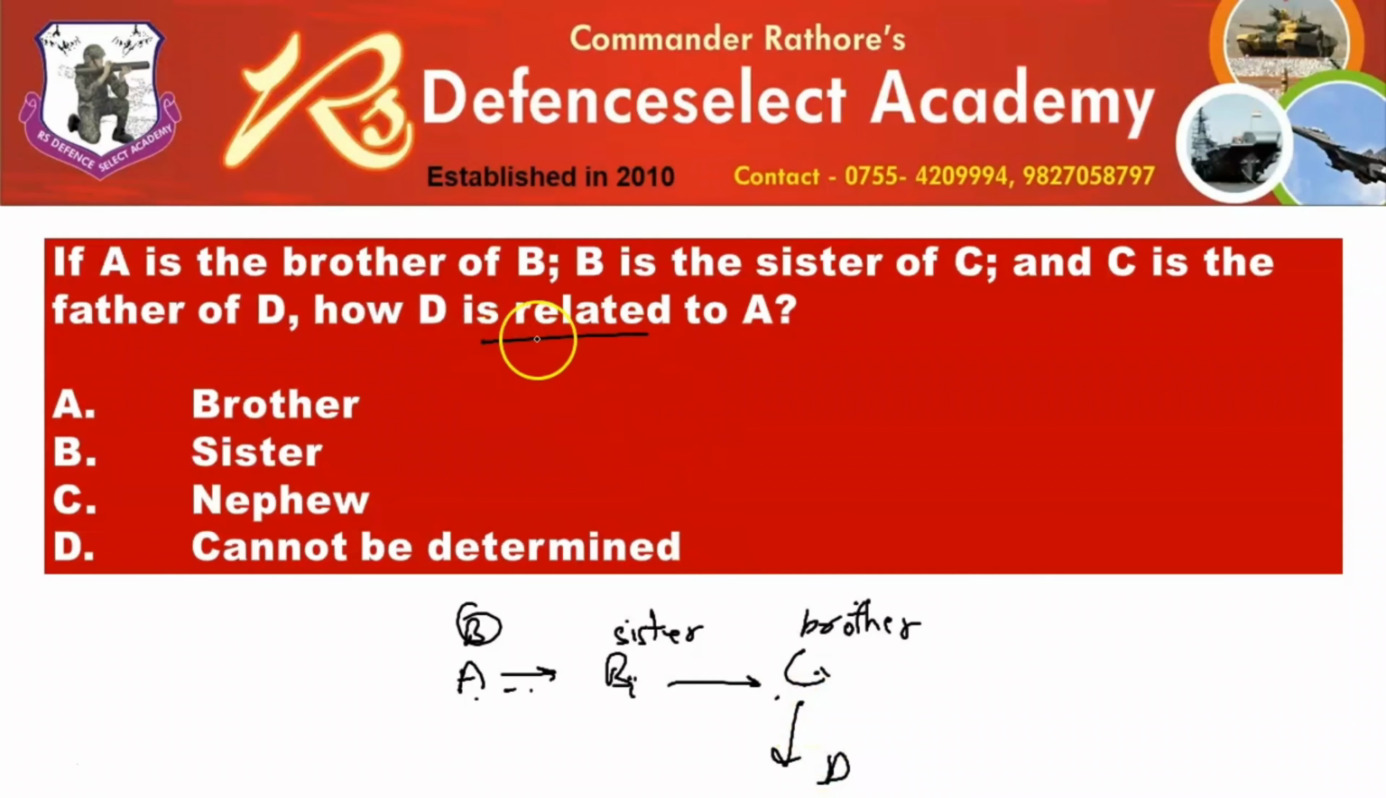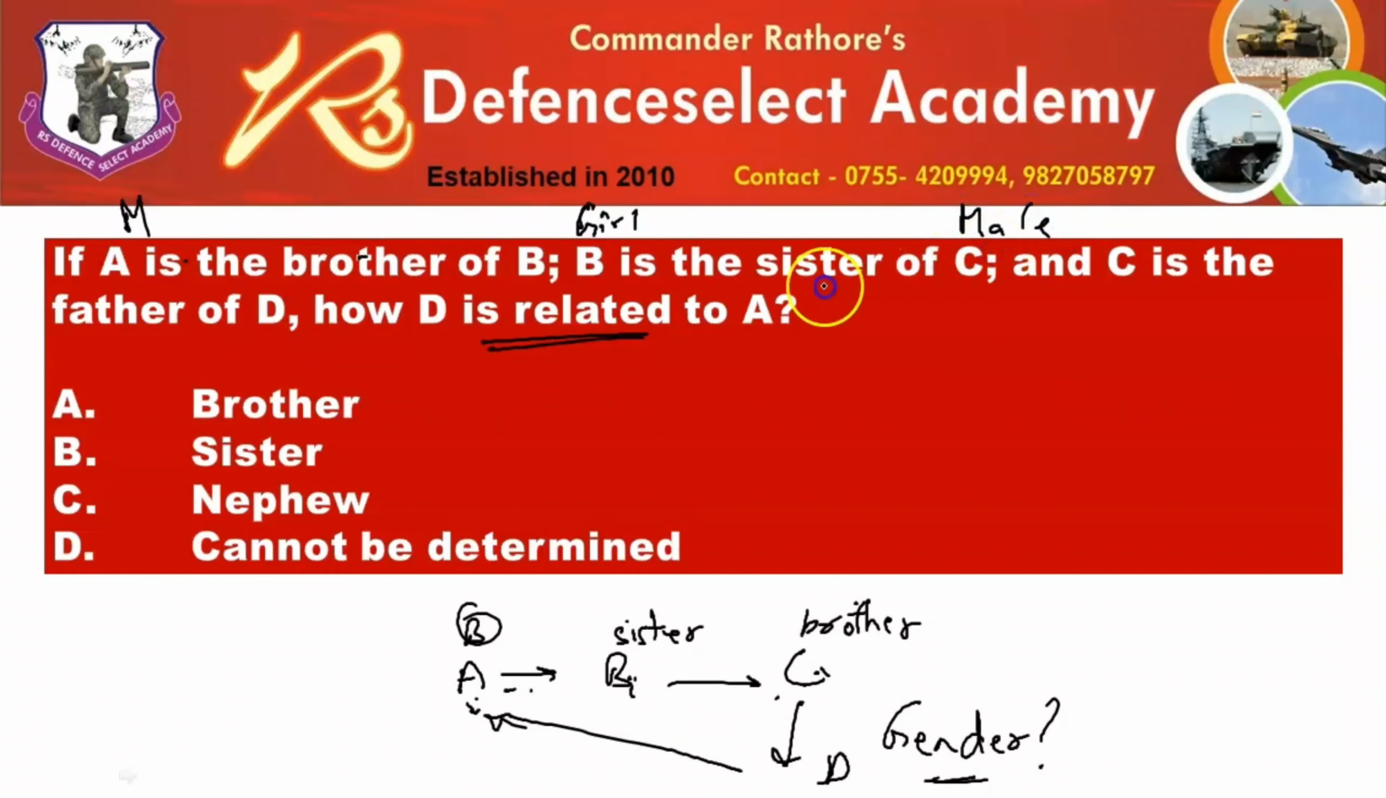And now comes the real question: how is D related to A? D is either nephew of A or niece of A, because we do not know the gender of D. How will you identify the gender of D? You tell me. A is the brother of B, so that means A has to be male. B is sister of C, so B has to be a girl. All right. And C is father of D, so that means C has to be male. But what about A? What about D?